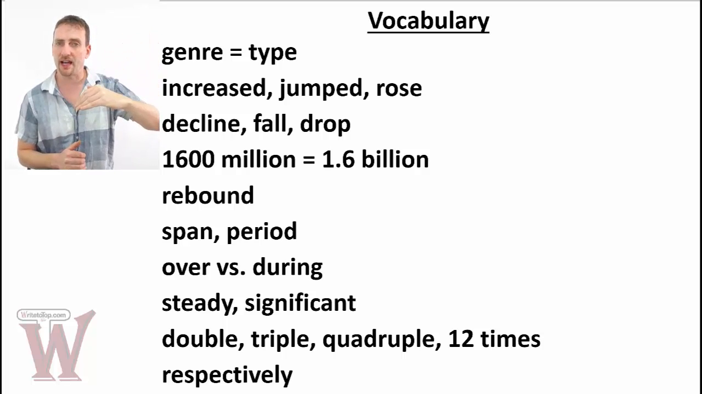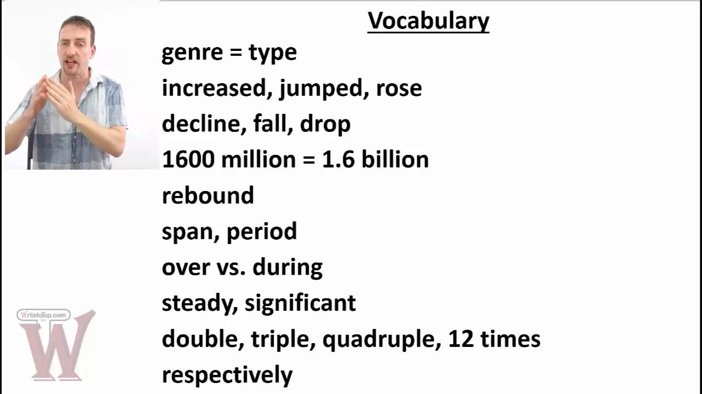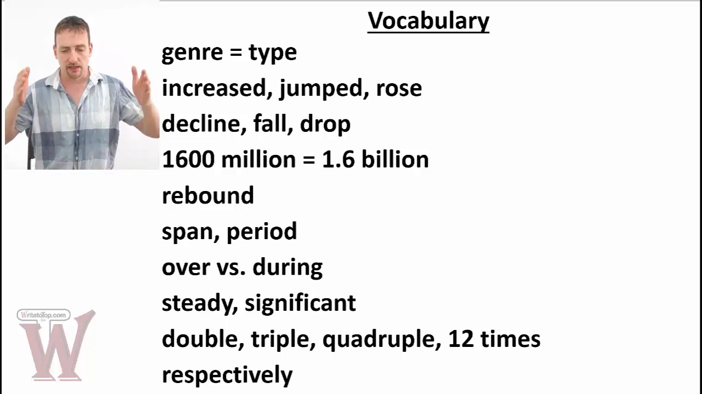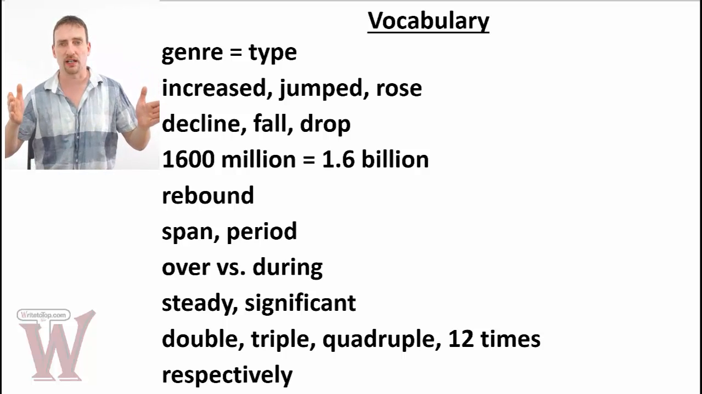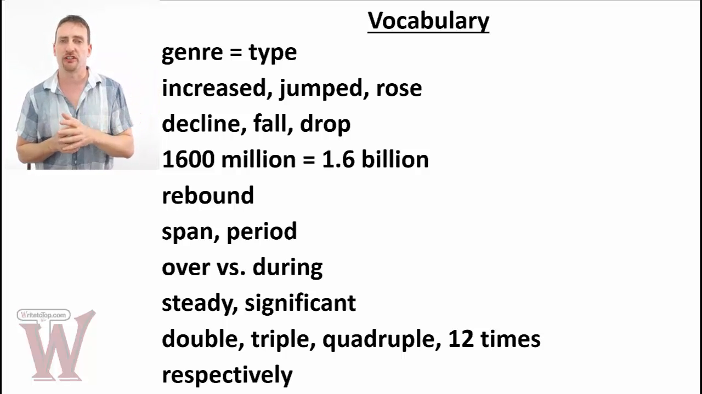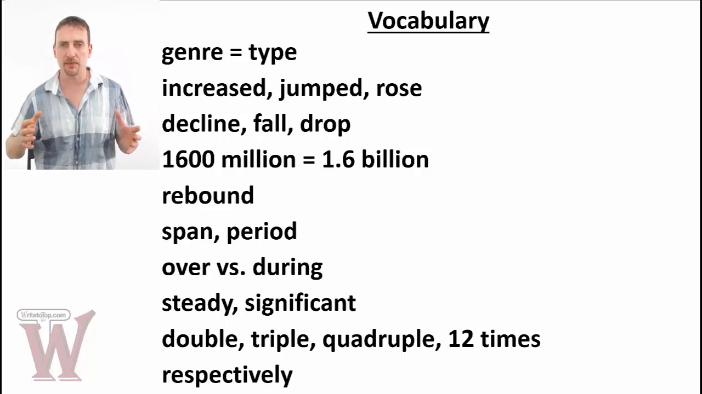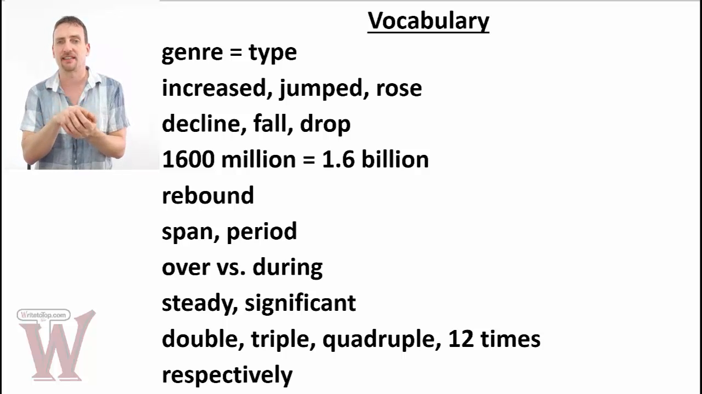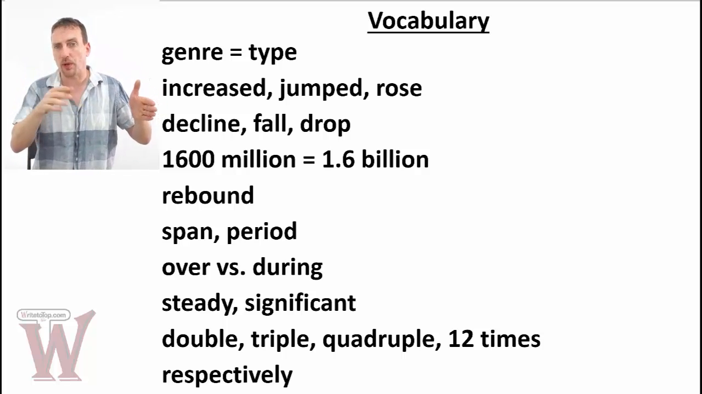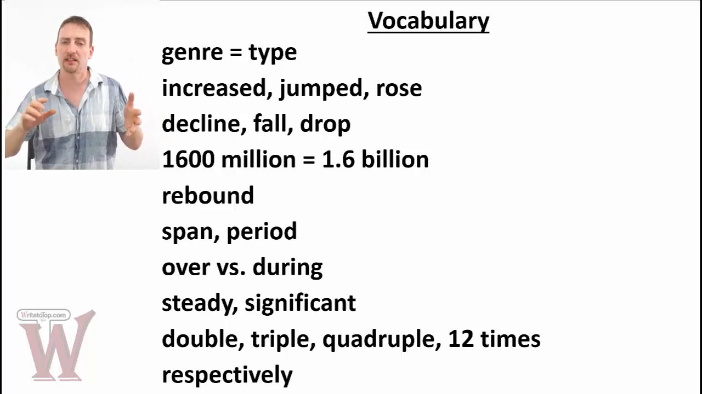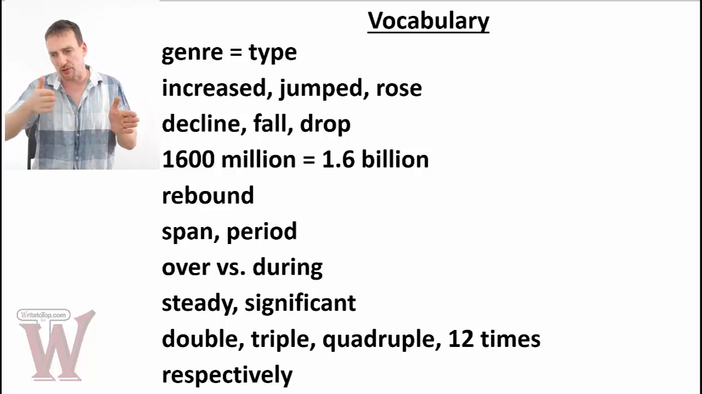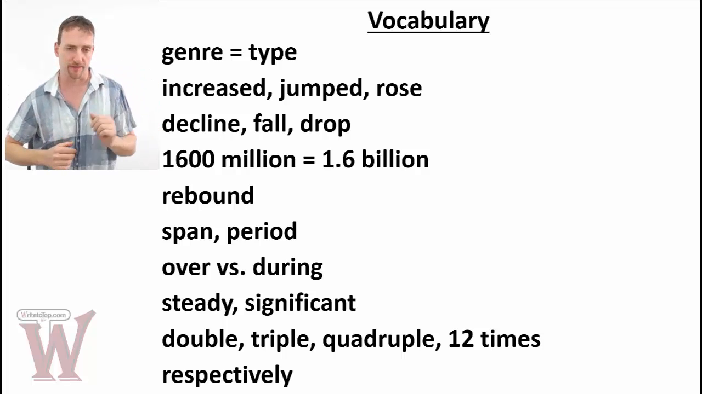So comedy is going down and then rebounds back up. Okay, so when you have that switch, that change of direction, you can call that a rebound. The entire period, 1980 to 2010, this is the span or the period of time we're talking about. Use the prepositions over and during. So changes happen over a span or over a period of time. Something happens during that time. So if you're talking about one point in between the beginning and end, during. If you're talking about something that happens over the entire period, over.